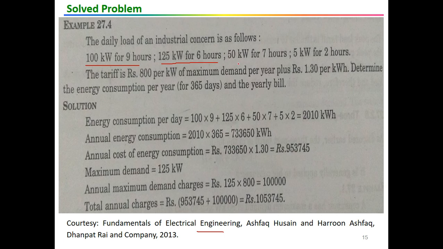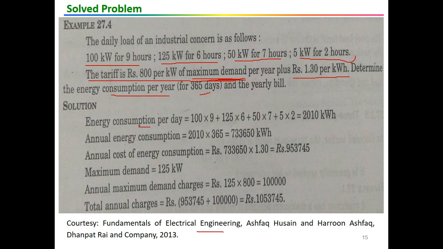25 kilowatt for 6 hours, 50 kilowatt for 7 hours, and 5 kilowatt for 2 hours. What is given in here is the tariff is rupees 800 per kilowatt of maximum demand, so this is for maximum demand, plus 130 per kWh. So what do we have to determine? We have to determine the energy consumption per year, that is for 365 days.